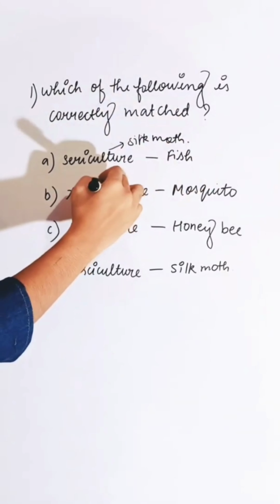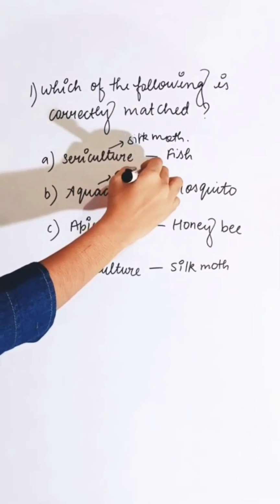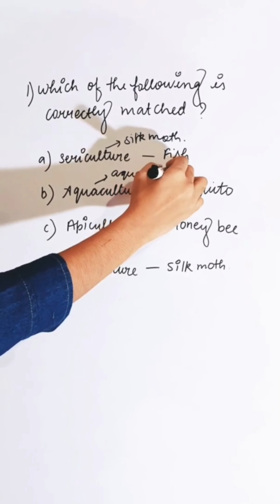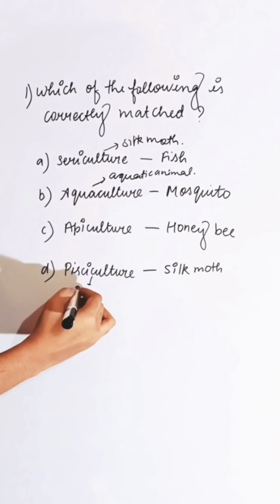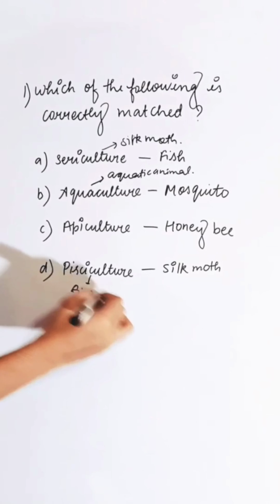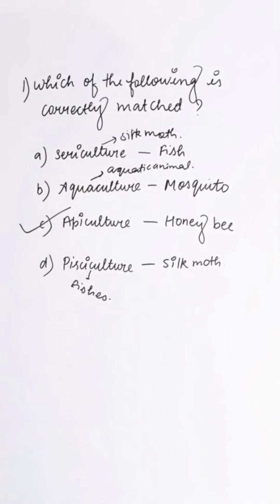Aquaculture is the cultivation of aquatic animals. Pisciculture is the cultivation of fishes. So the correct answer is C.